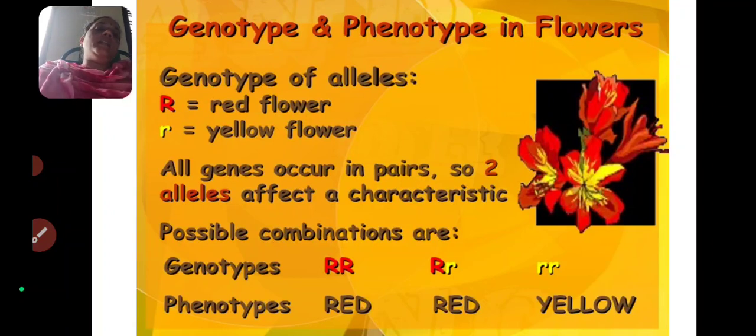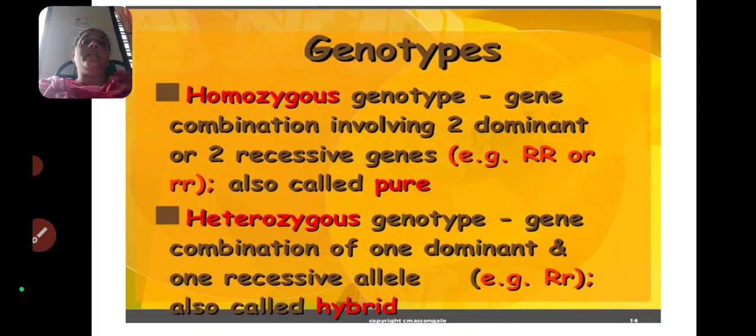So the capital R small r genotype is expressed as red color. Small r small r is a homozygous recessive genotype. Both alleles are recessive, so only the recessive expression appears. In the phenotype, yellow colored flowers are exhibited.